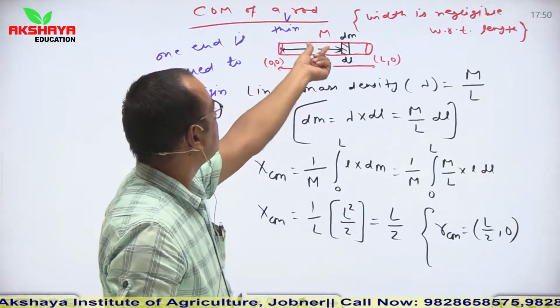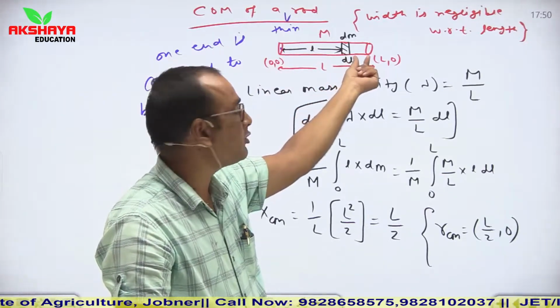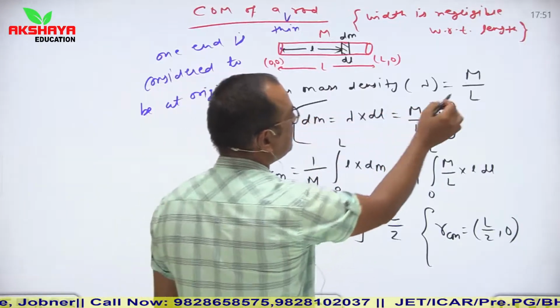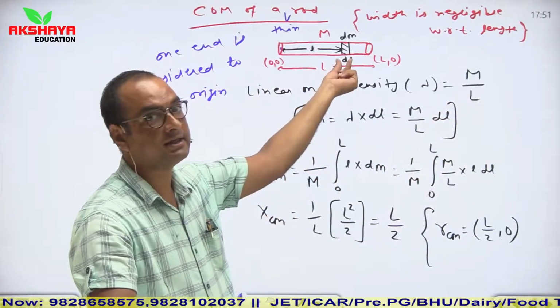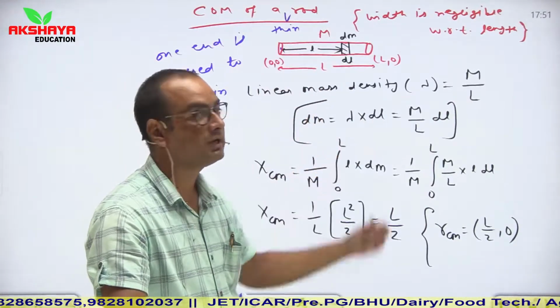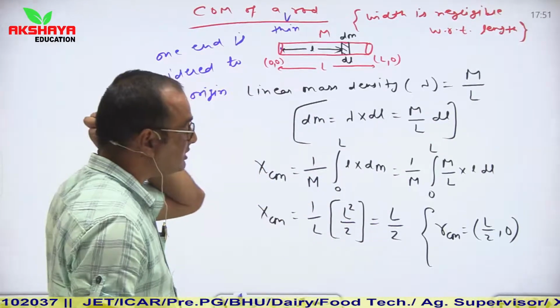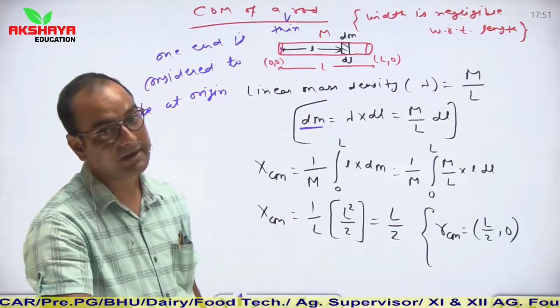So here, at a small distance l, let us say a small element of length dl whose mass is dm. The linear mass density is capital M upon L. So dm, the small mass in length dl, is equal to lambda into dl, or you can say capital M upon capital L into dl. This is the value of small mass dm, calculated with the help of linear mass density.